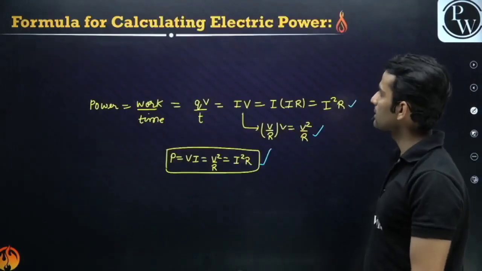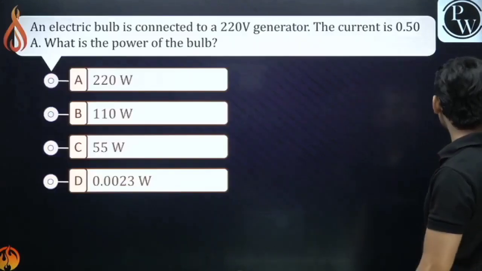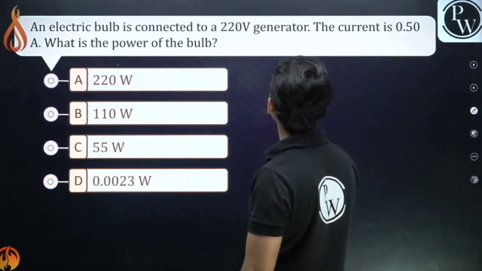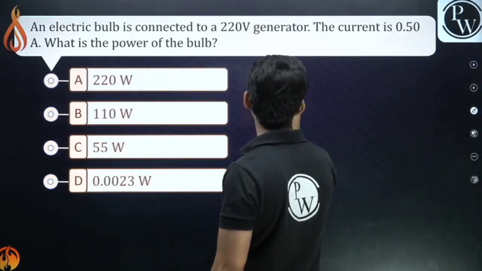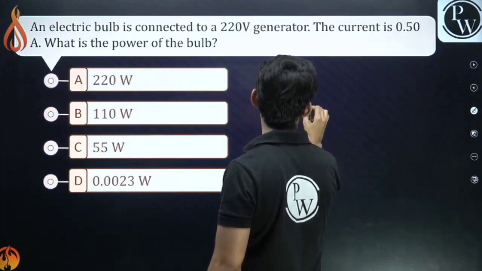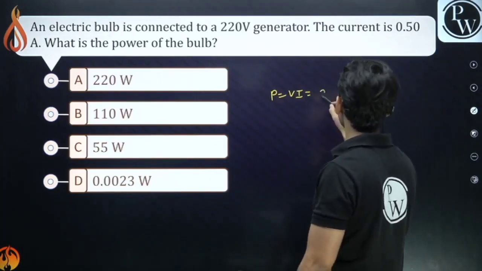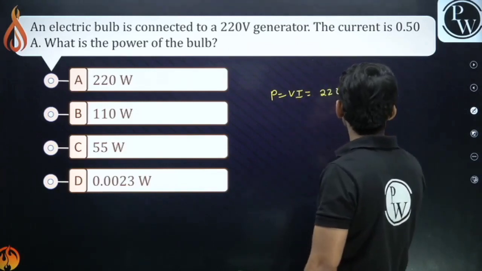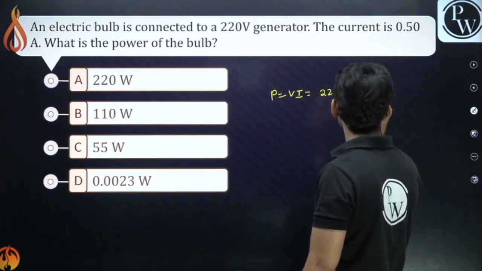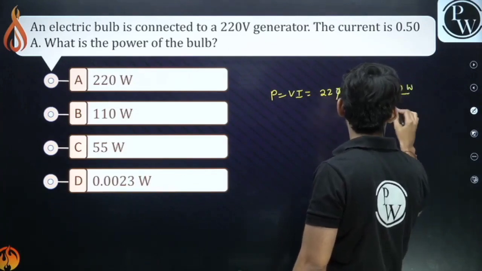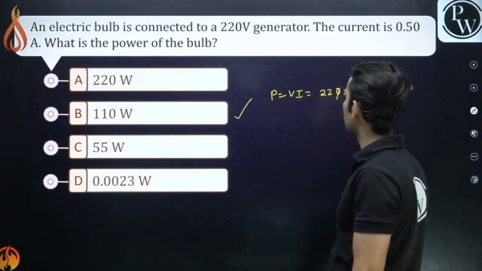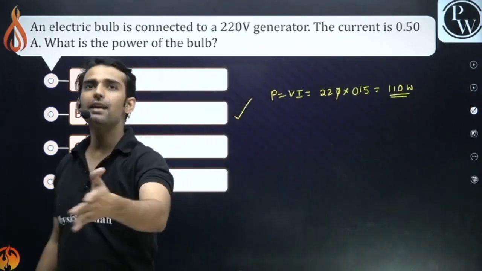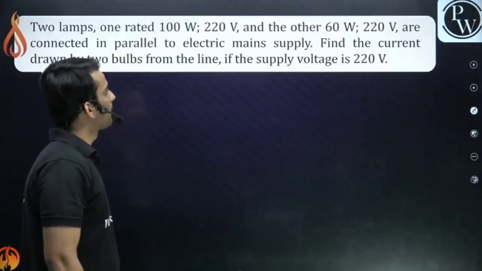Just keep on writing this. Now question is, an electric bulb is connected to a 220 volt generator. The current is given. What is the power? Guys, power is V into I. What is voltage? It is 220 volt. Depending on the question, you use the formula. I is also given, it is 0.5. So this is calculated, it is 110 watt. Which option is correct? Option B is correct. Just simple. Depending on the question, you just choose the formula and you will get your answer. Okay. Next question.